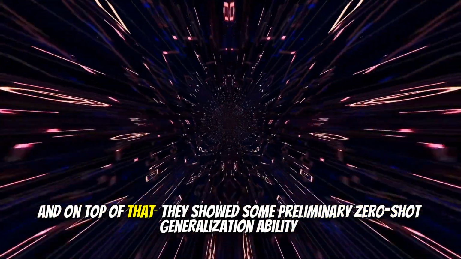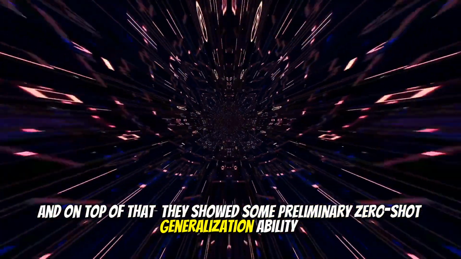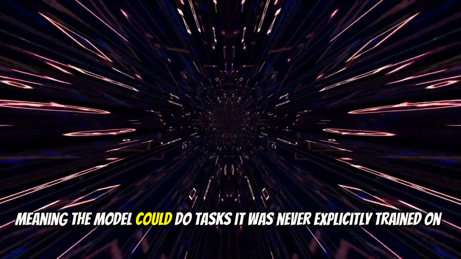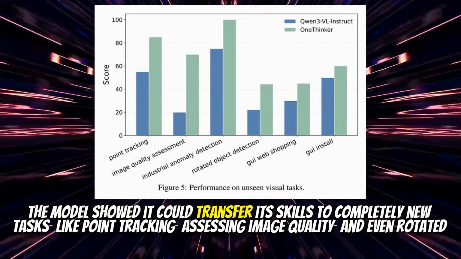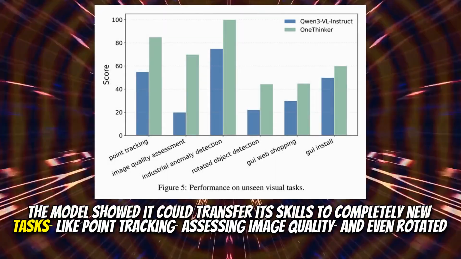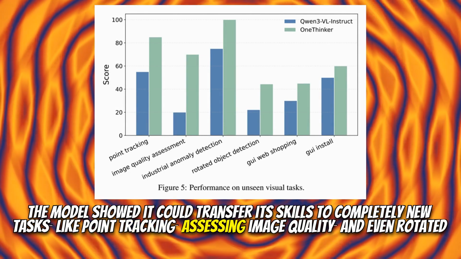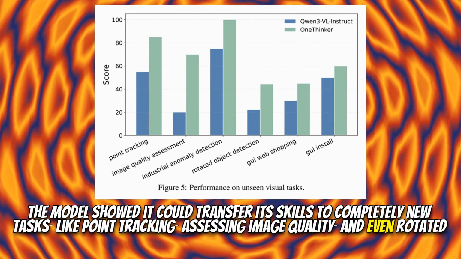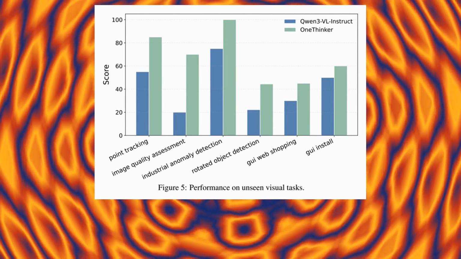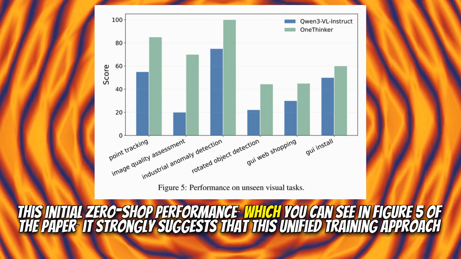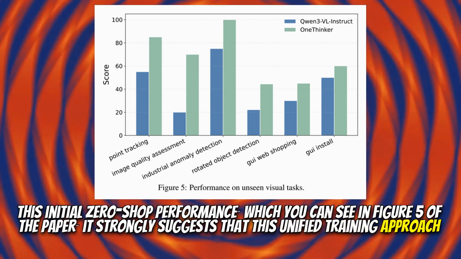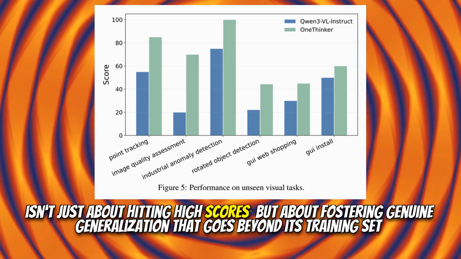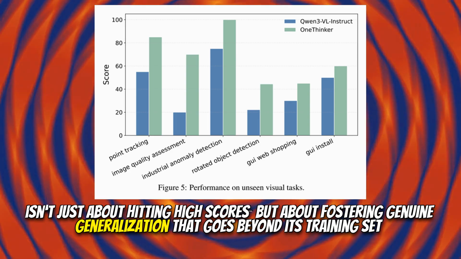And on top of that, they showed some preliminary zero-shot generalization ability. Meaning the model could do tasks it was never explicitly trained on. Precisely. The model showed it could transfer its skills to completely new tasks, like point tracking, assessing image quality, and even rotated object detection. This initial zero-shot performance, which you can see in Figure 5 of the paper, strongly suggests that this unified training approach isn't just about hitting high scores, but about fostering genuine generalization that goes beyond its training set.